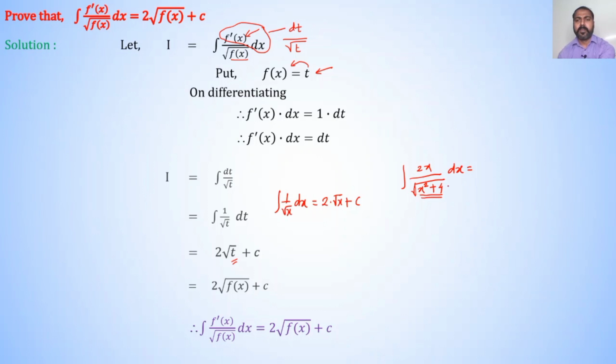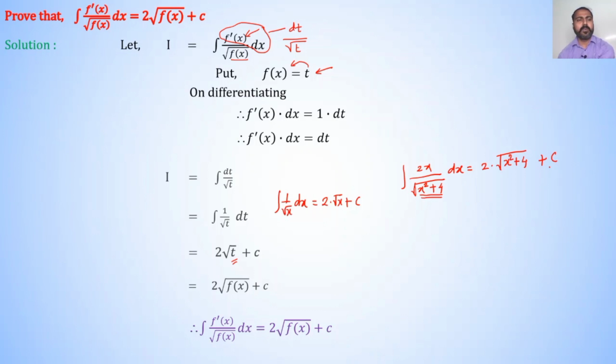Therefore, answer of this example is 2 into denominator term, that is root of x square plus 4 plus constant of integration c.